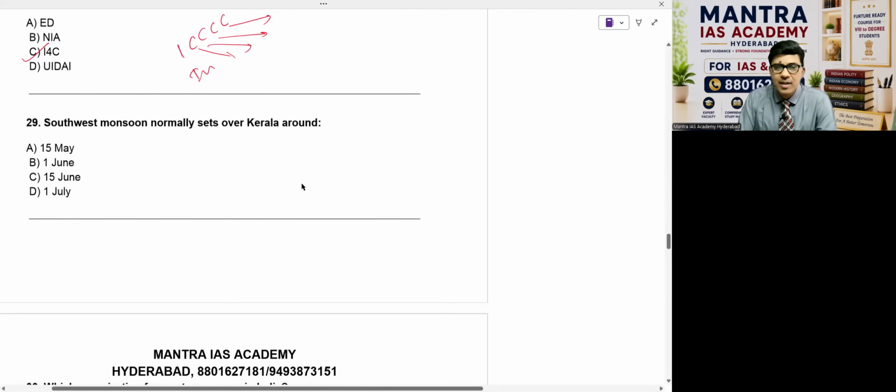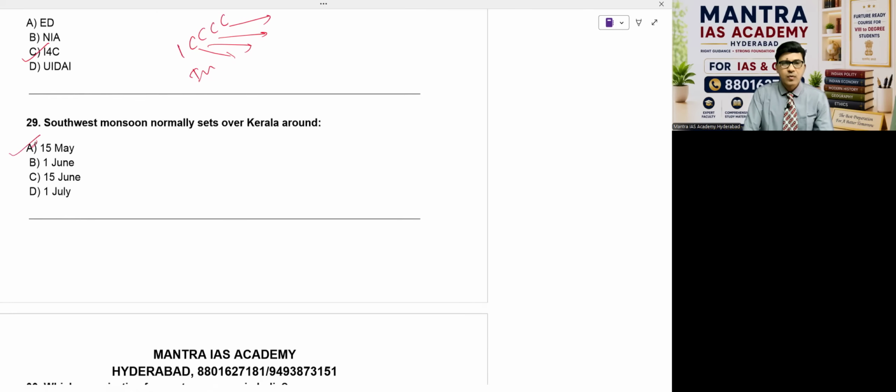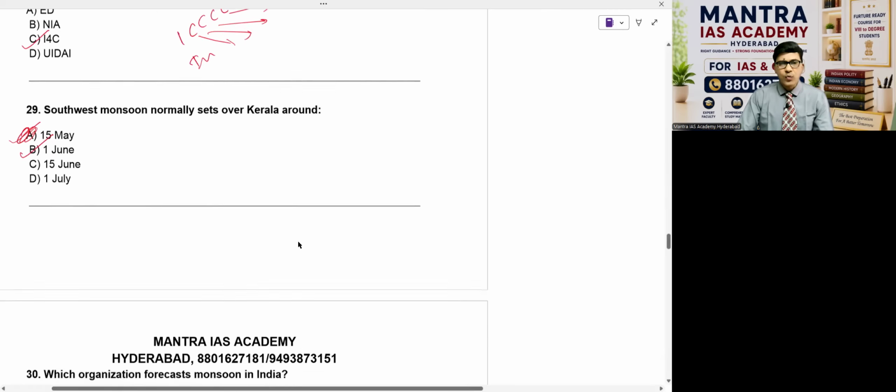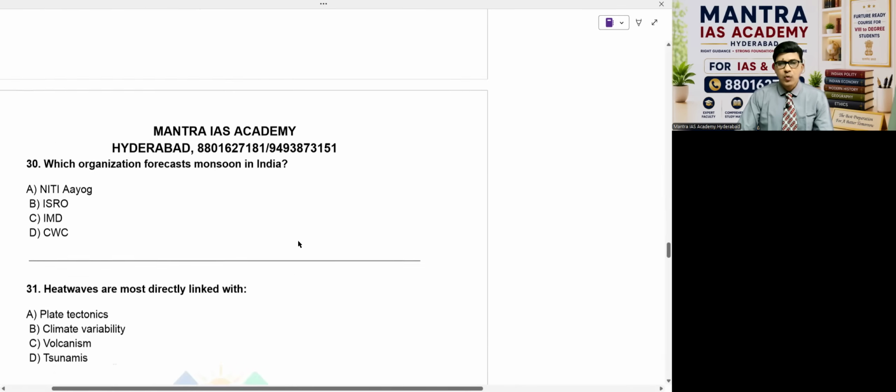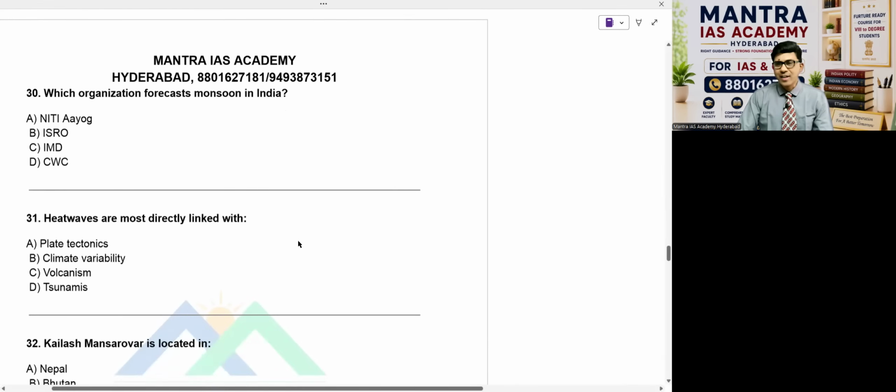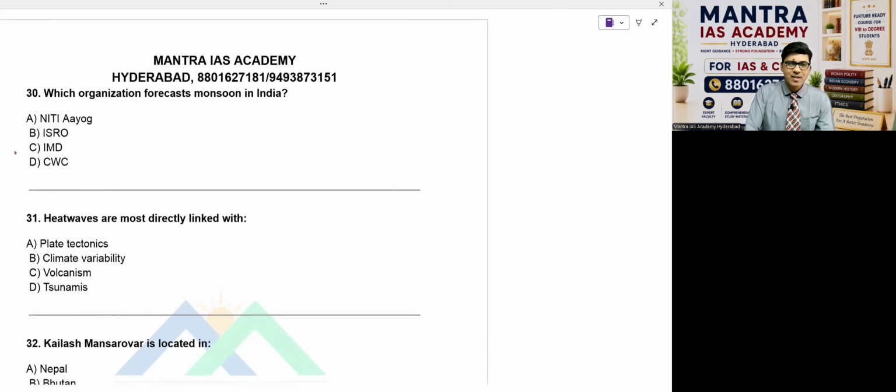Then question number 29. Southwestern monsoon normally sets over Kerala around: 15th May, 1st June, 15th June, or 1st July. Beta, answer is 1st June, option B. Now, which organization forecasts monsoon in India? Niti Aayog, ISRO, IMD, CWC. Answer is IMD, which stands for India Meteorological Department.